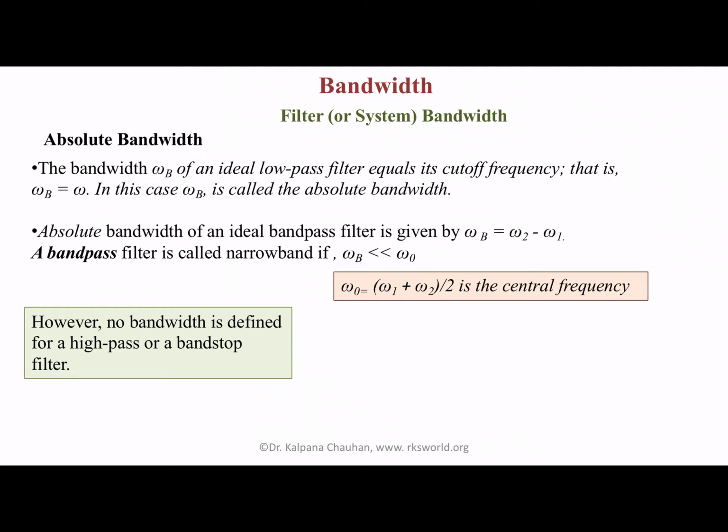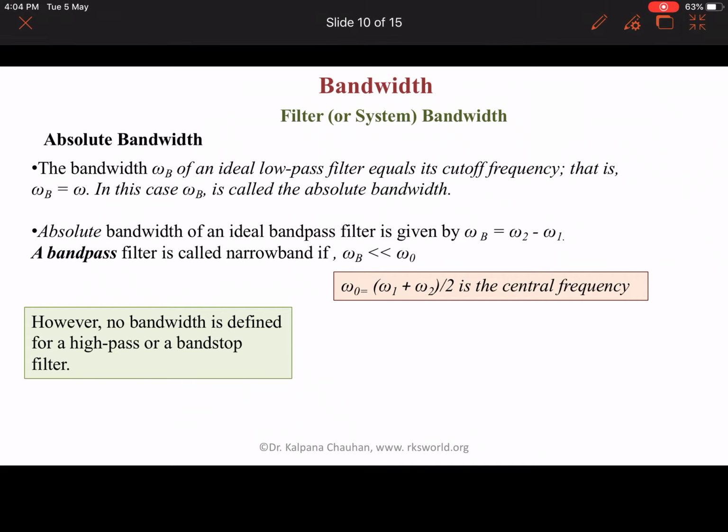Now bandwidth. In signals and systems, bandwidth plays an important role. First of all, we are talking about the bandwidth of a filter or a system. In this case, we have absolute bandwidth or 3 dB bandwidth. Talking about absolute bandwidth, the bandwidth omega b of an ideal low pass filter is equal to its cutoff frequency. That is, omega b is directly equal to omega. In this case, omega b is called the absolute bandwidth.